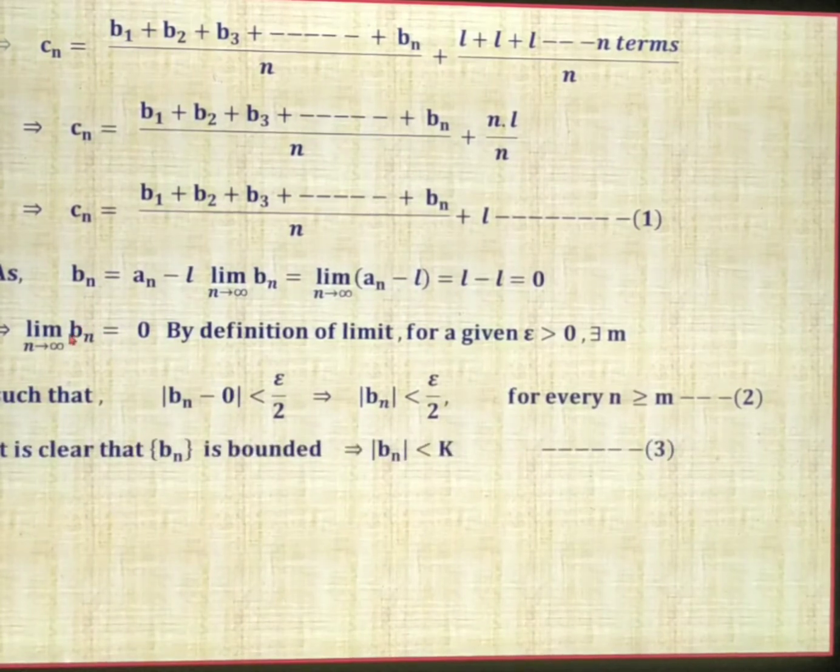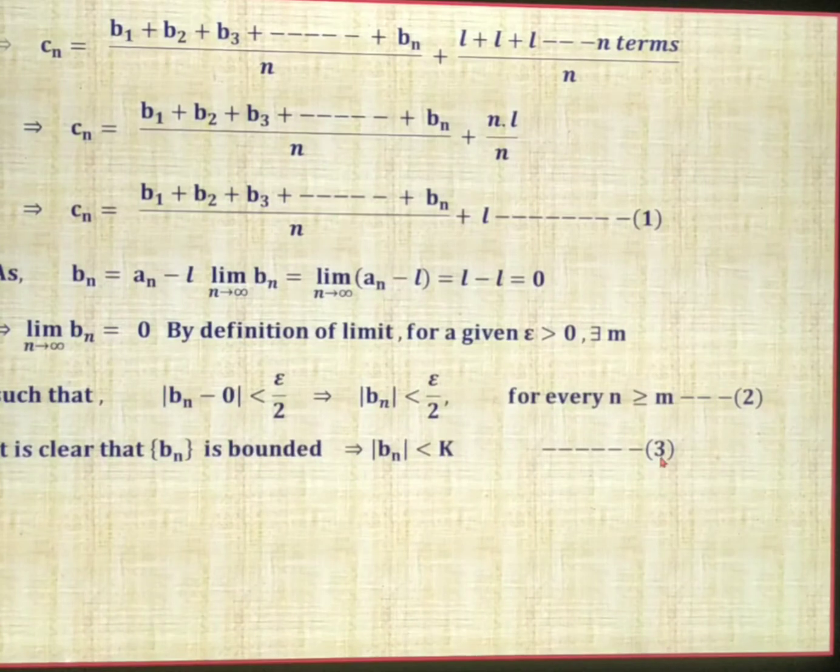Next, what about bn? bn is a sequence whose nth term limit is 0. That means bn has a finite limit. If bn has a finite limit, it is convergent. If a sequence is convergent, then it is bounded. So it is clear that the sequence bn is bounded, because the limit as n tends to infinity of bn equals 0. Hence it is convergent and therefore bounded. If it is bounded, then there exists an integer k such that modulus of bn is less than k.